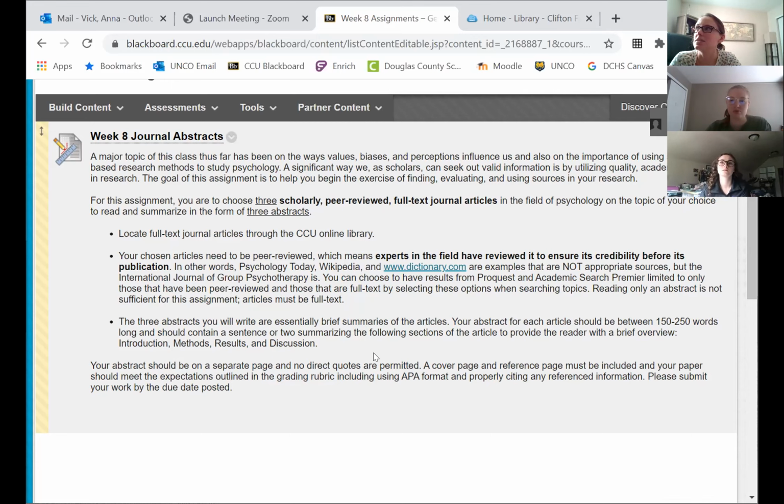A word that is not necessarily the most appropriate for it, but I'll use it anyway, is an experiment. Like, we're looking for something, if you have ever done a science fair when you were younger, something that was tested and tried. There was a hypothesis. We did the study with the people, and here's what we came up with, and here's why it matters and why you should care. Okay, so that's what we're looking for, not a summary or anything of that nature.